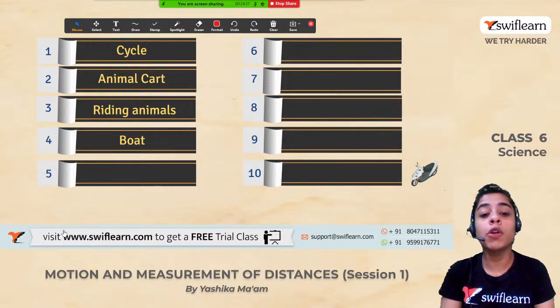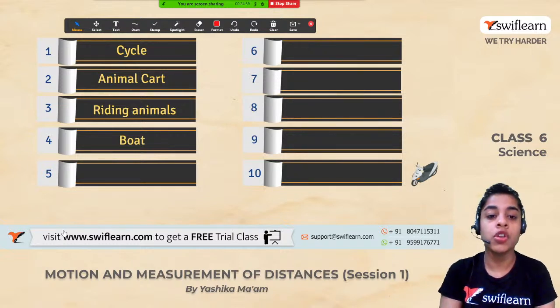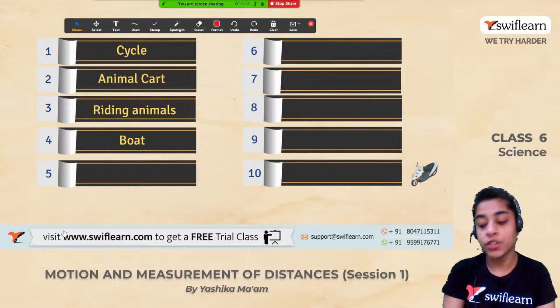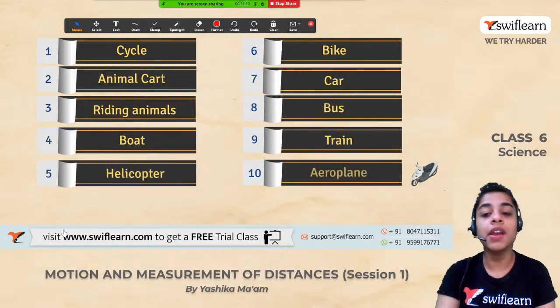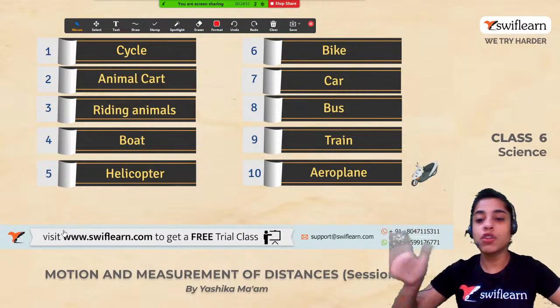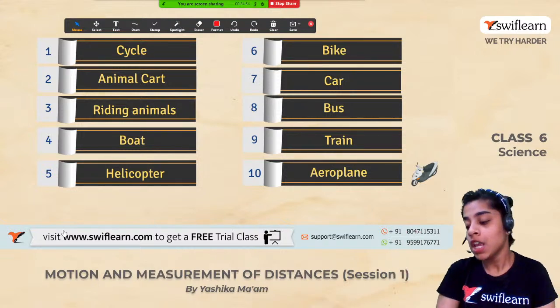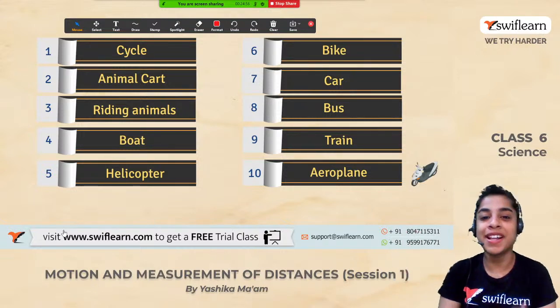Now, we talk about boat. Yes, of course. Boat is another transport with which we can travel. Now, we can have a bike, right? Car, bus, train, helicopter, and airplane. So many means of transport we have these days which we can use and travel with the help of them.